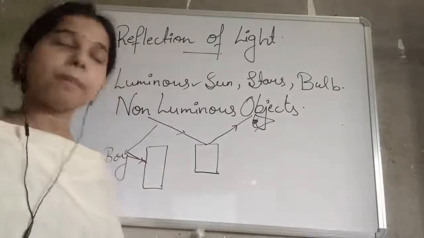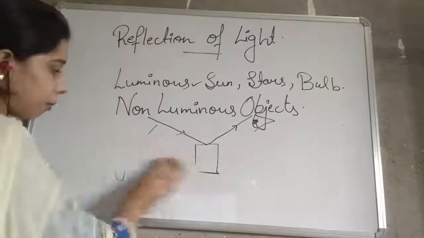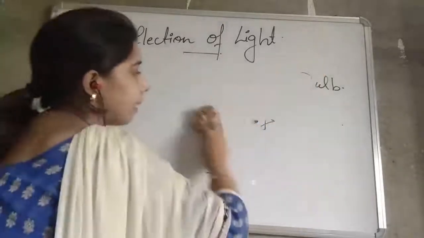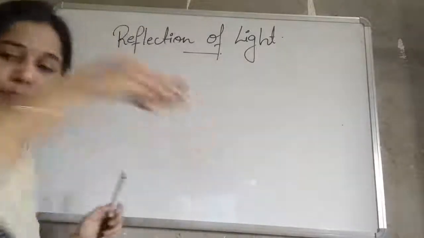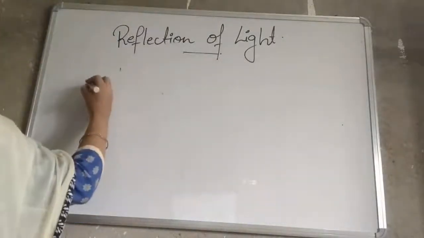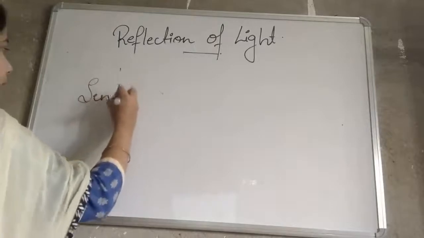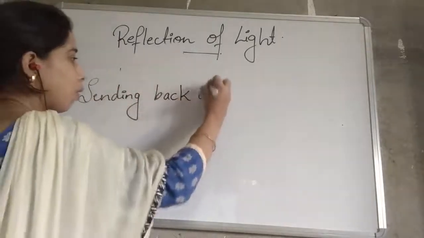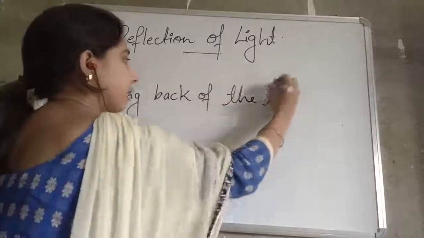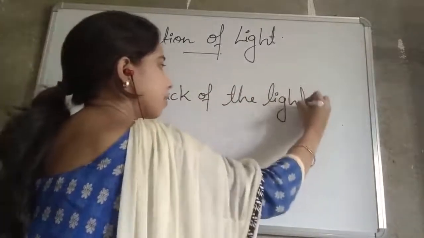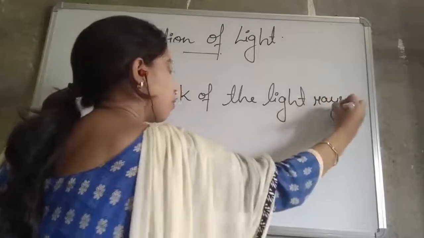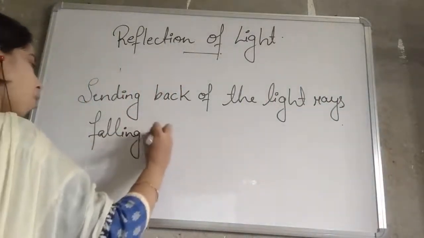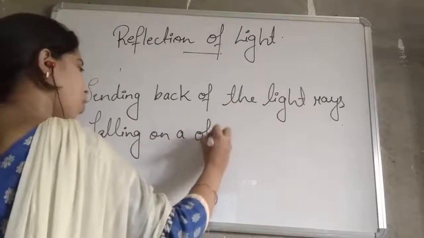So you understand by that what reflection is. We can define reflection as the sending back of the light rays falling on an object.